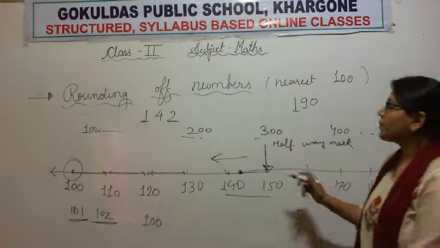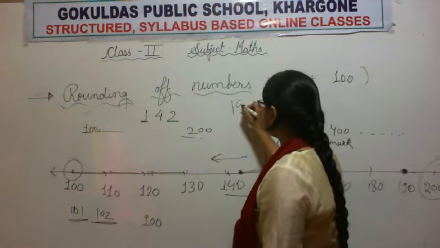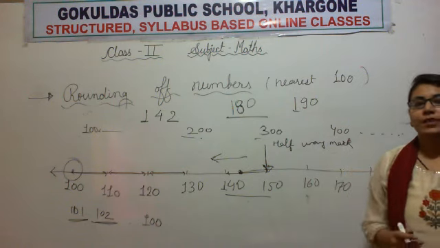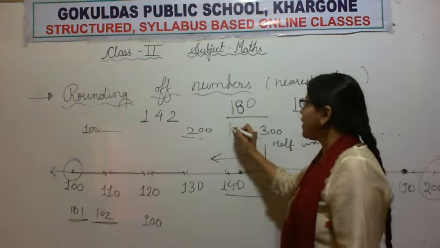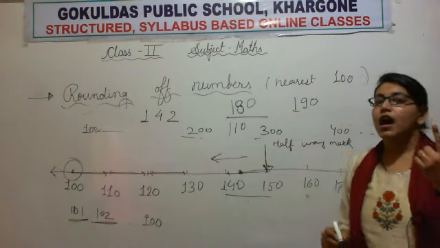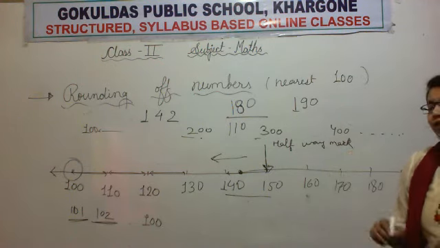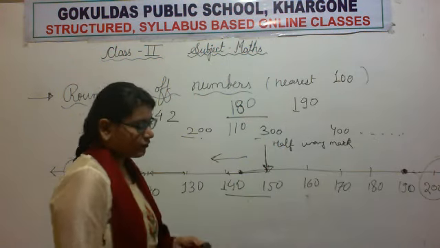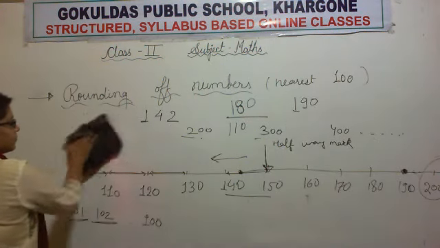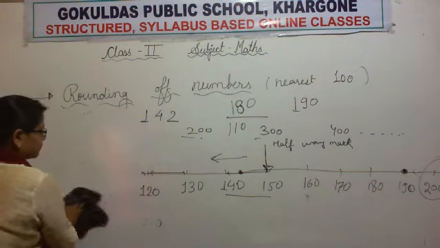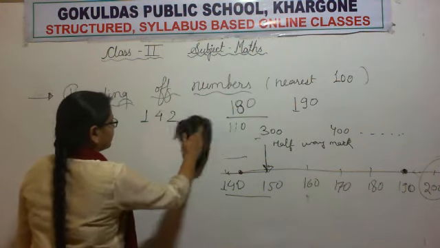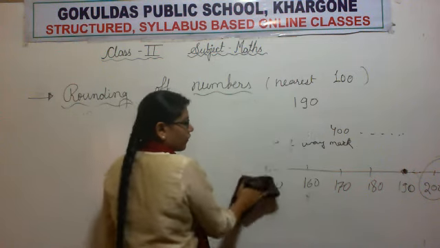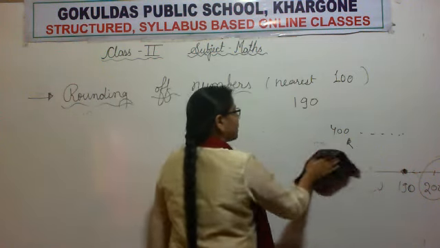Okay, so now, will 180 round up or down? Very good, it will round up. Will 110 round up or down? Very good, round down. So this is how we can round up and round down.